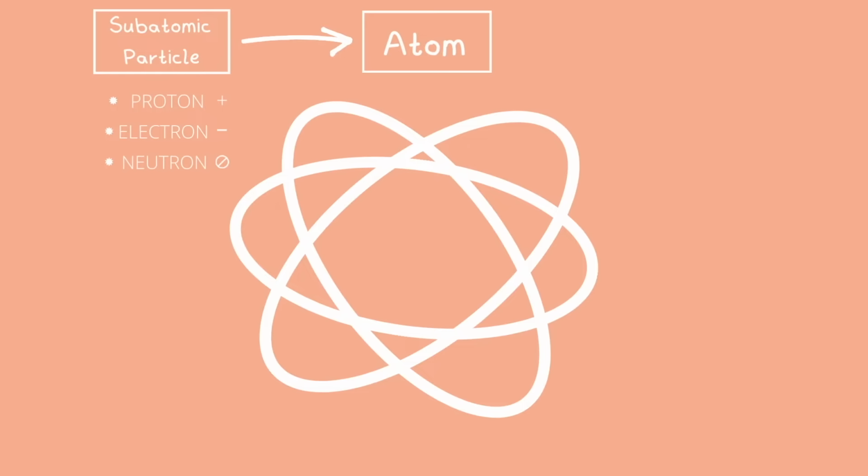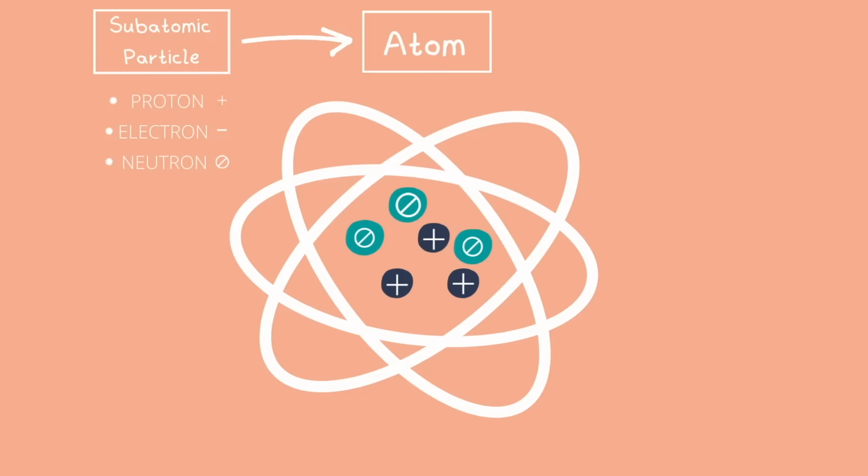In the center of every atom is the nucleus, and this takes up the largest portion of the mass of an atom, particularly because there are neutrons here, and they have the largest mass of all the subatomic particles. Neutrons are the heaviest. Protons are also found here in the nucleus. Electrons can be found on these oval-looking rings surrounding the nucleus. These oval-looking rings are called orbitals.